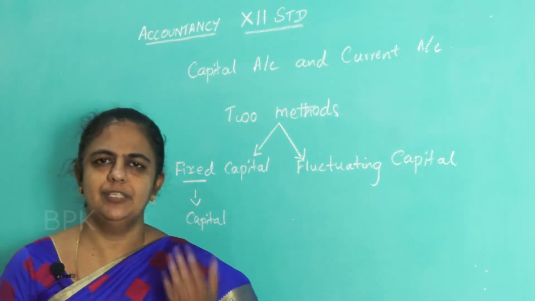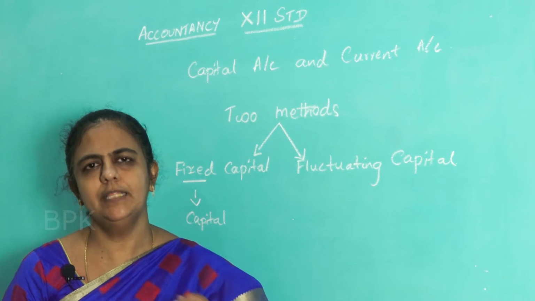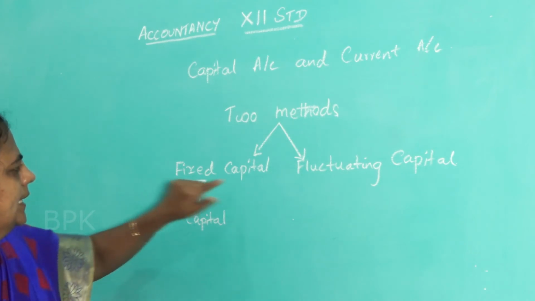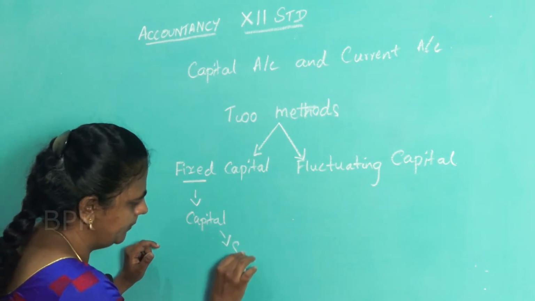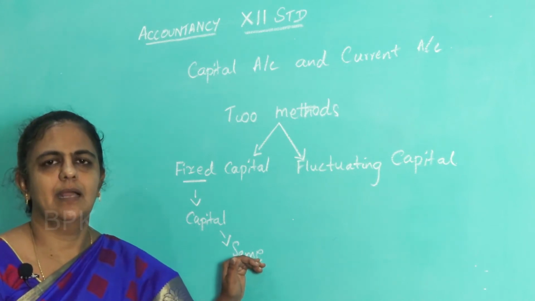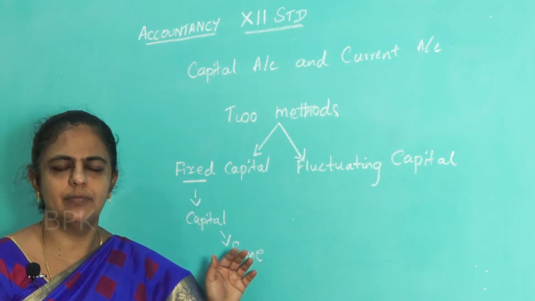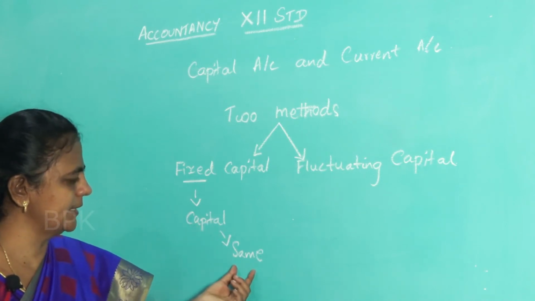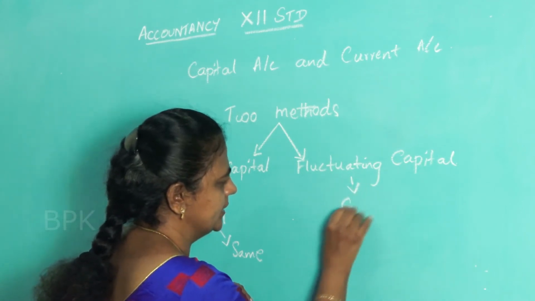The capital changes only when there is some additional capital introduced or there are permanent drawings; only in these 2 cases is there a change in the capital. Otherwise, in the fixed capital method, the capital remains the same, it doesn't change. Fluctuating, the name fluctuating shows it changes.